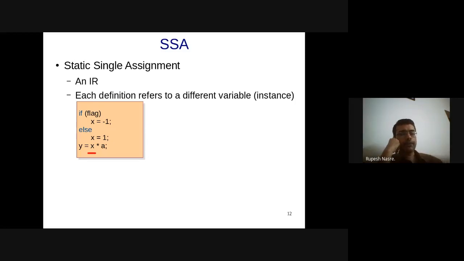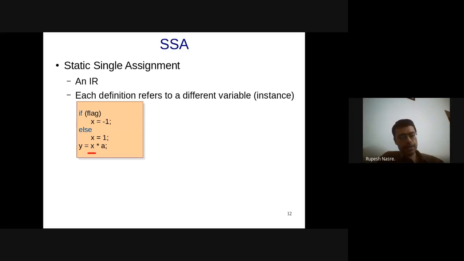If the compiler can figure out that flag is always going to be non-zero, then you can say that it is going to be x1. But in that case, it turns out to be an optimization. x equal to 1 will turn out to be dead code. You can remove the else part. You can remove even the if flag. You just have x equal to -1 there, and then you can use x1 there. Or if you can figure out that flag is always 0, you can remove the if part, right? So all of these optimizations are possible, but in general you are not able to figure out what it is.